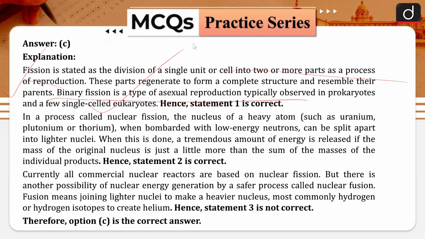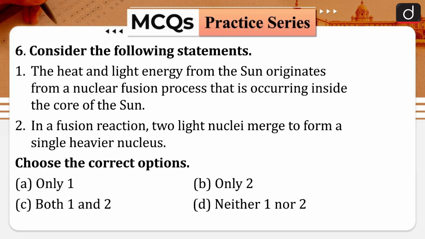Currently, all commercial nuclear reactors are based on nuclear fission, but there is another possibility of nuclear energy generation by a safer process called nuclear fusion. Fusion means joining lighter nuclei to make a heavier nucleus. Most commonly, hydrogen or hydrogen isotopes create helium. Hence, statement 3 is not correct. Therefore, option C is the correct answer.